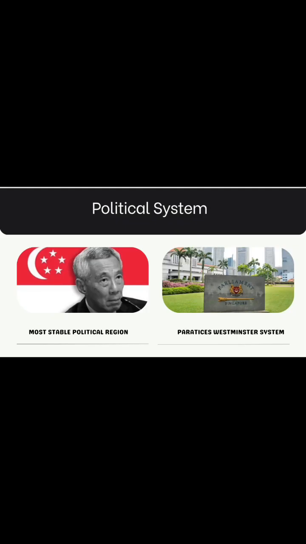The first point is about the political system in Singapore. In fact, Singapore is a republic within the Commonwealth, gaining independence from the UK as part of Malaysia in 1963, and it got separated from Malaysia in 1965. Moreover, Singapore is one of the region's most politically stable countries. According to the UK government source, Singapore practices a modified version of the Westminster parliamentary system, and each parliament sits for a maximum of 5 years.